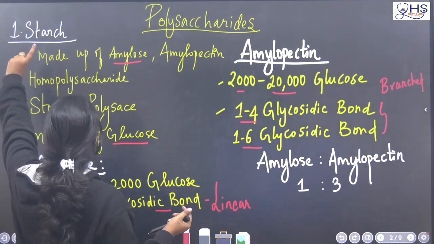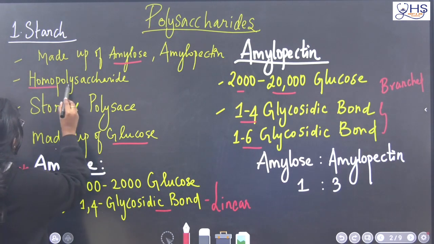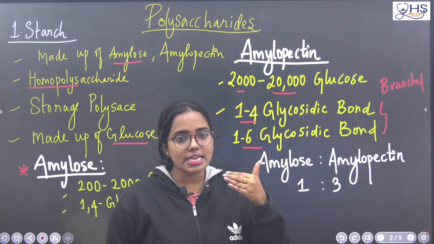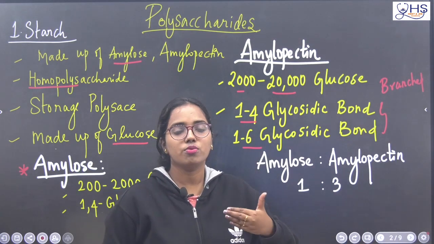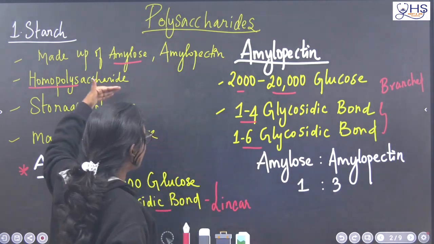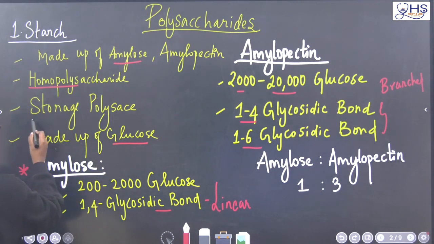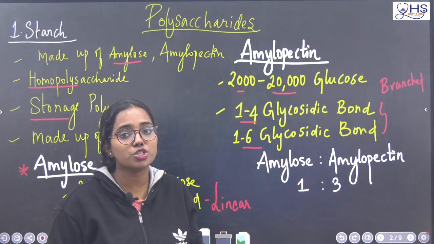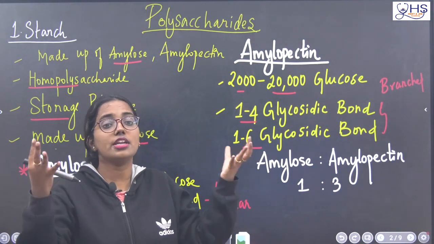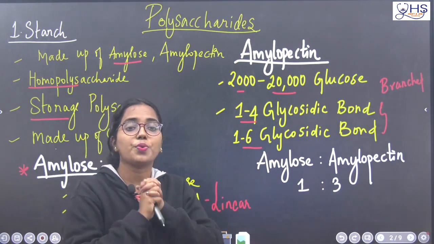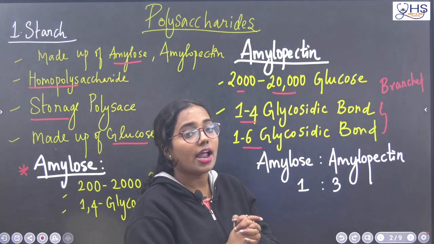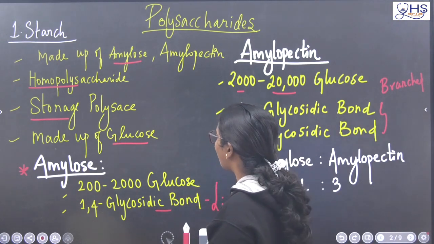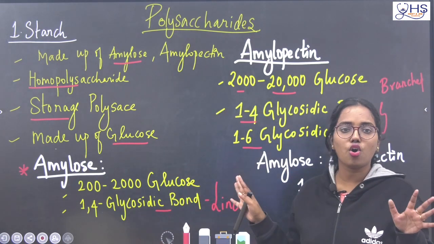Starch is a homopolysaccharide. What does homopolysaccharide mean? It is made up of the same type of sugar again and again, which means it is made up completely of glucose. And what is the function of starch? It is a storage polysaccharide, which means it stores the enormous amount of glucose produced by plants, not animals. It is a plant storage material, a storage polysaccharide made up of glucose. This is all about starch.